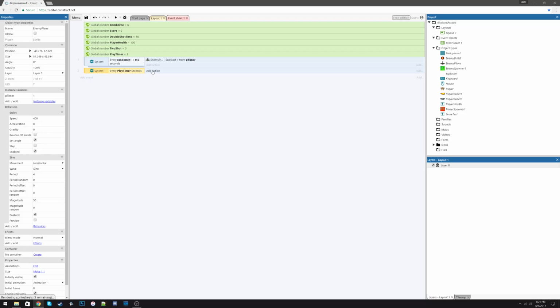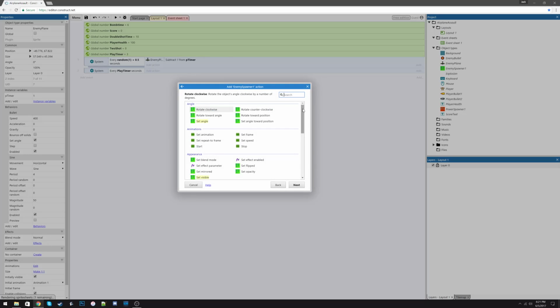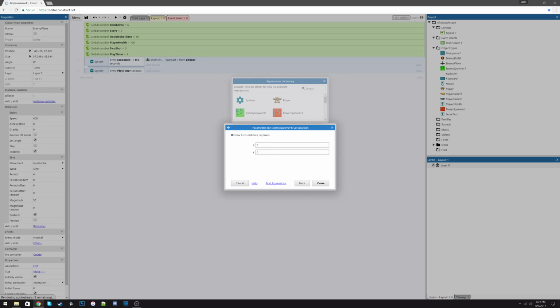So right now we're going to add an action for the enemy spawner, and this action is going to be called set position, and we're going to make the X value a random 640, which means that we're setting the X value, the horizontal value of the enemy plane, anywhere from 0 to 640, which is all the way to the left or all the way to the right of the screen.